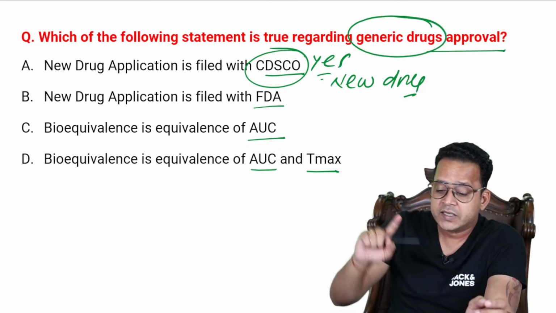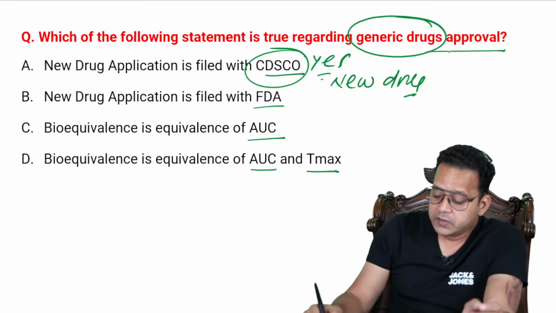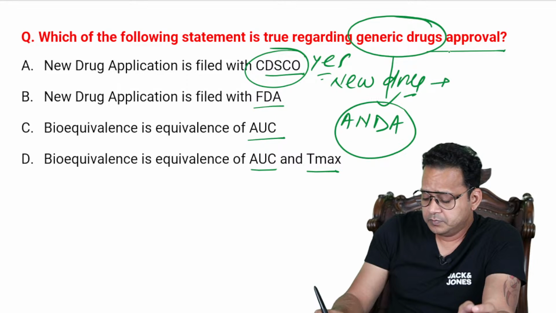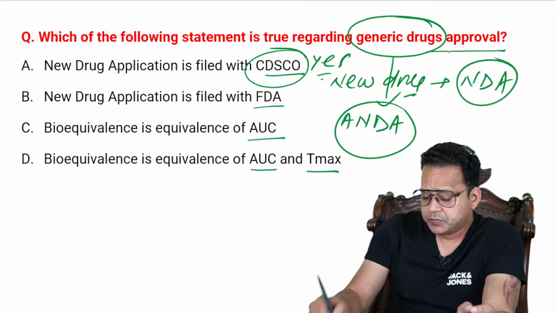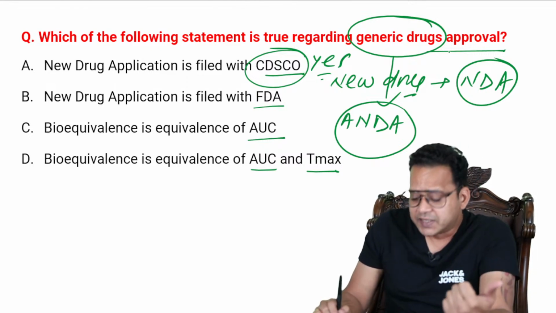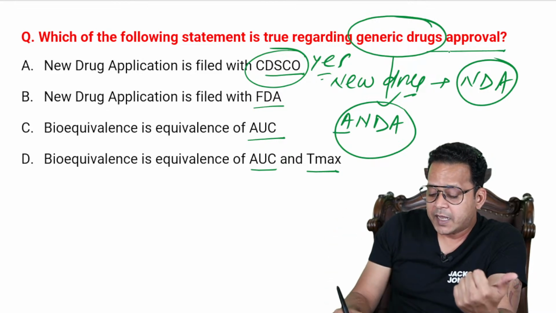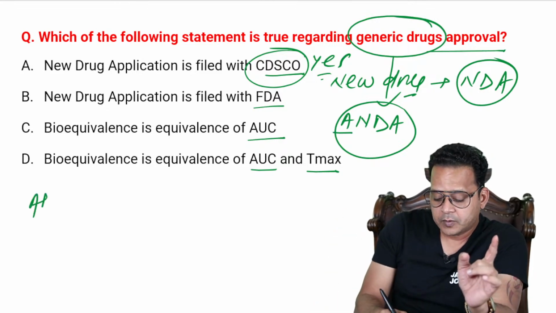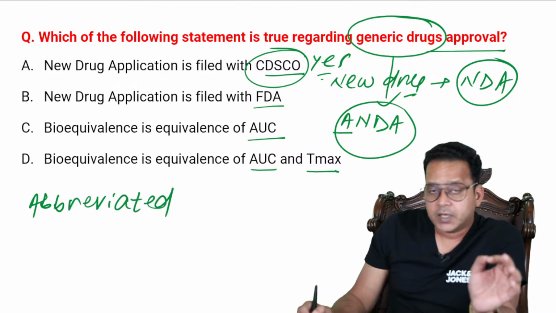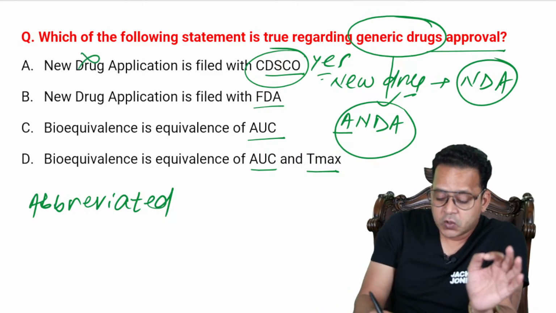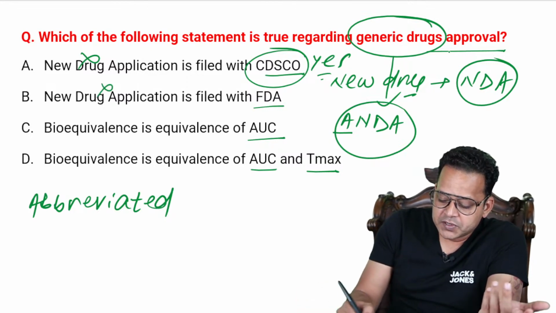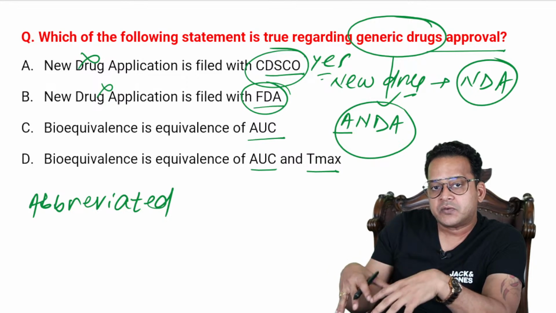All of you know a generic drug is not a new drug, right? So whenever it is a generic drugs approval, the application is called ANDA. Whenever it is a new drug, the application is called NDA. So NDA, new drug application, is filed with FDA in the US, and in India it is CDSCO. If it is a generic drug, I call it an abbreviated new drug application. A for abbreviated new drug application, right? So here, NDA, new drug application, is wrong. The reason being it's not a new drug, it's a generic drug. And FDA is also wrong as far as NDA is concerned.